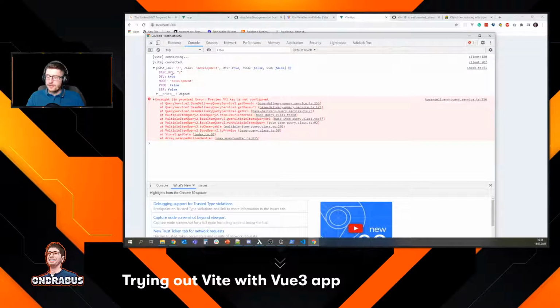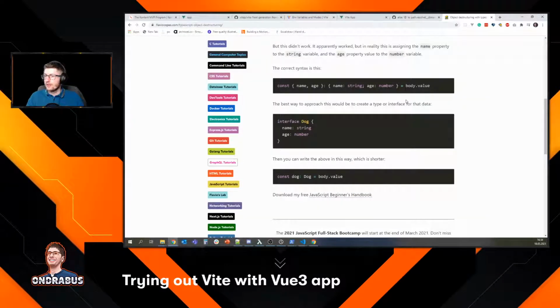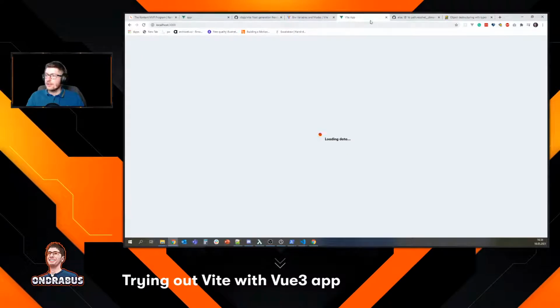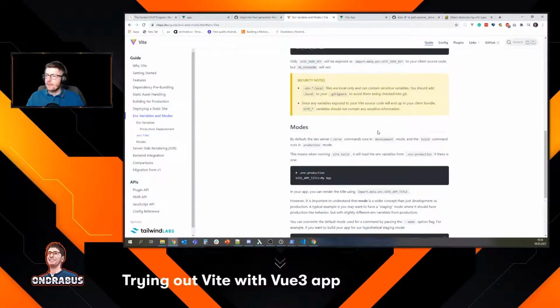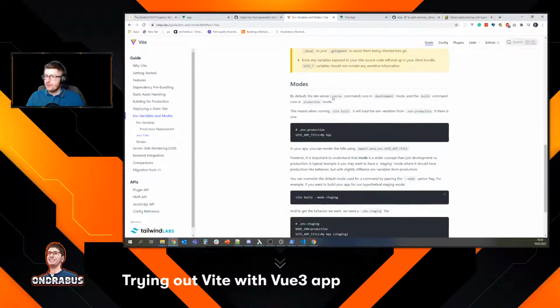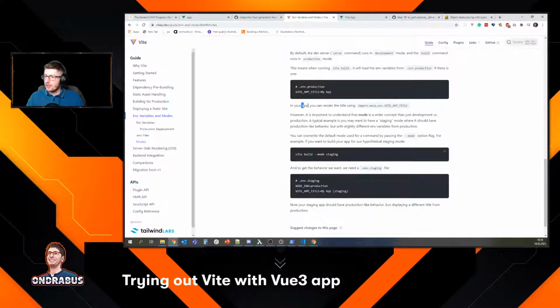Okay. So we do get the base environment variables here, but we don't get anything from the .env file. So let's see. By default, the dev server runs in development mode on the build command. That means when running Vite build in your app, you can render the title using import.meta.env.VITE_APP_TITLE.